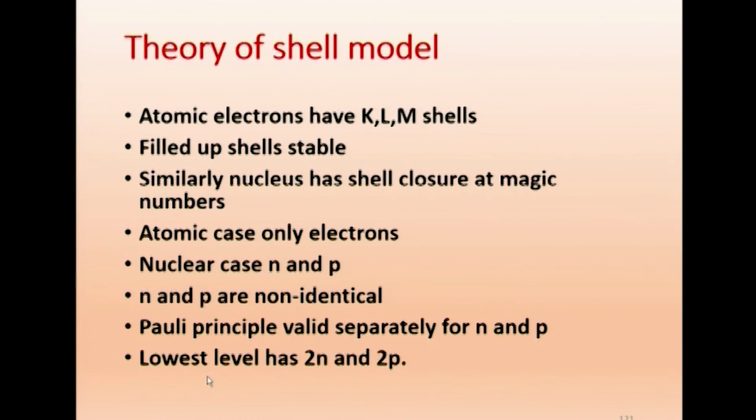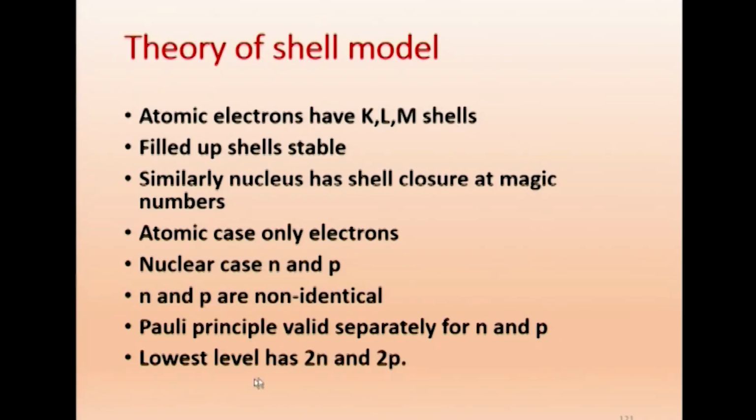As a result, in the atomic case, the lowest level will have 2 electrons. The helium atom will have 2 electrons, and the third electron will go to the next level. Here in the nuclear case, the lowest level will have 2 neutrons and 2 protons, because they are not identical. So 4 particles can be accommodated in the lowest level. That is the difference between the shell structure in the atomic case and in the nuclear case.